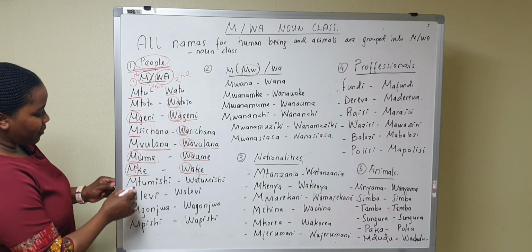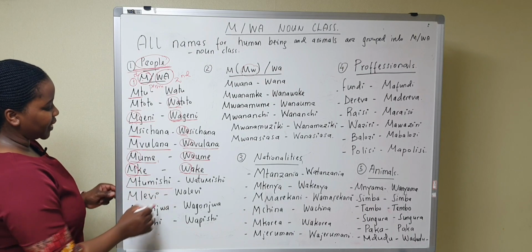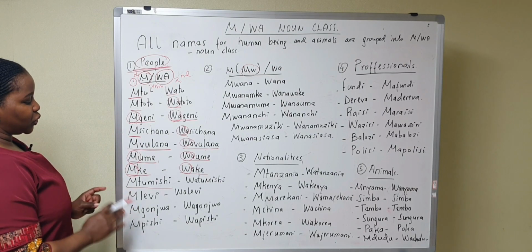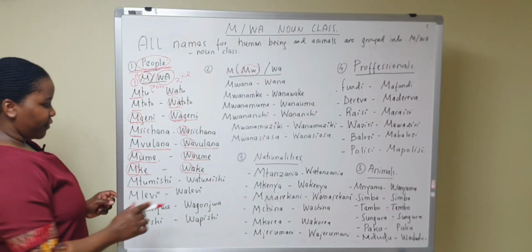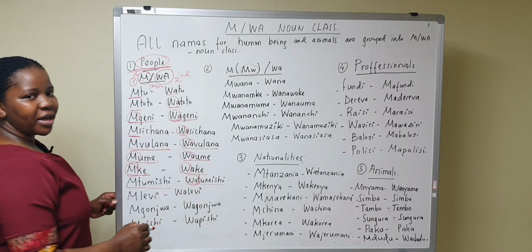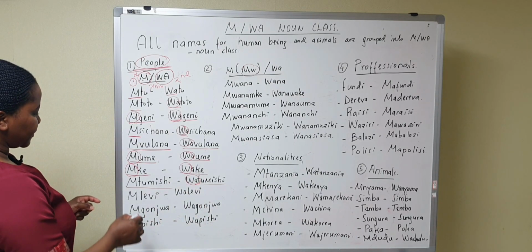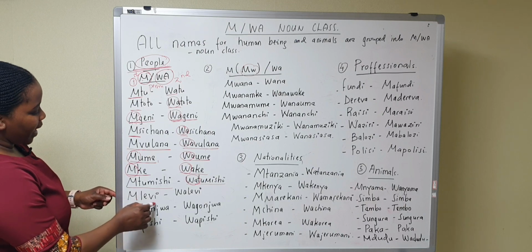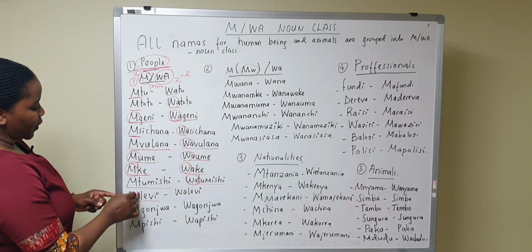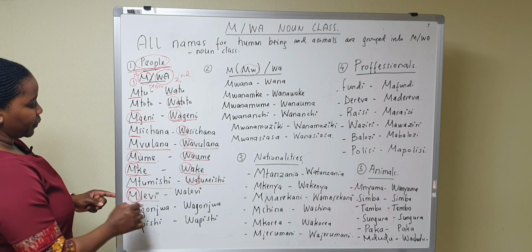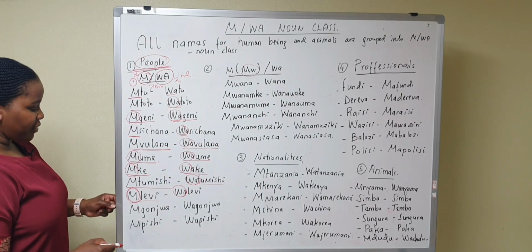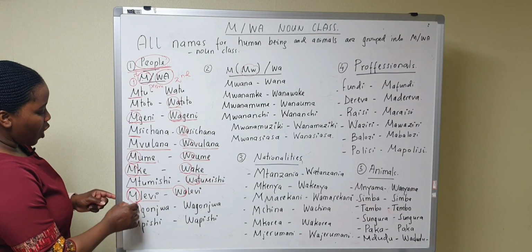Okay, another example is mtumishi. So this one is also in the group of people. Mtumishi, a servant. Watumishi, servants. Mlemavu is also in this group. Mlemavu, walemavu.